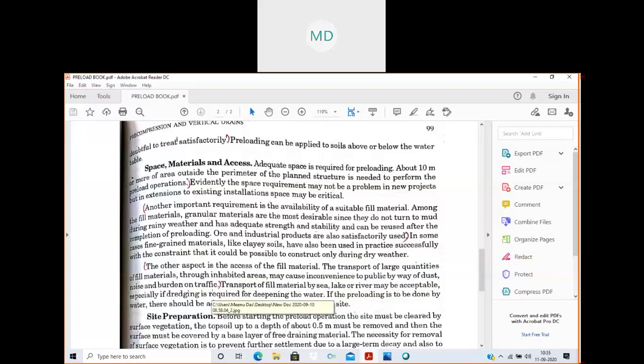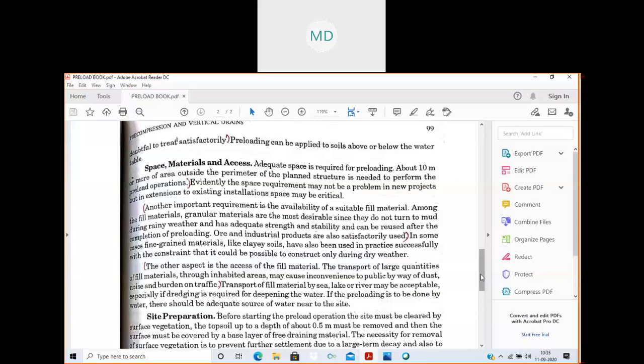Not only in the case of preloading but in any other construction, we should take care that the normal life of the people and the normal traffic condition should not be disturbed for the construction work or for the application of these preloads. Also, the fill material we are bringing should be available somewhere nearby, because if it is too far, then it will not be economical.